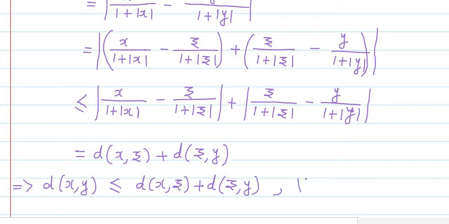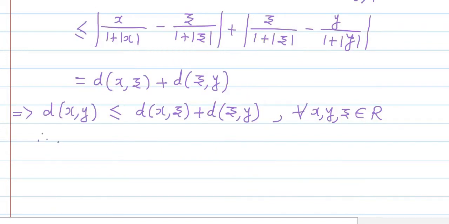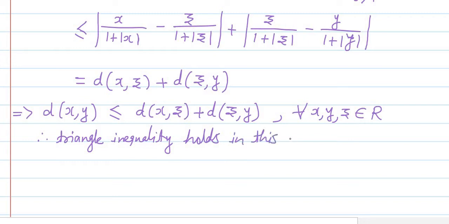And this we have shown for all the points x, y, z belonging to R. Therefore, the triangle inequality holds in this case, in this case meaning when x, y, z are all real numbers.